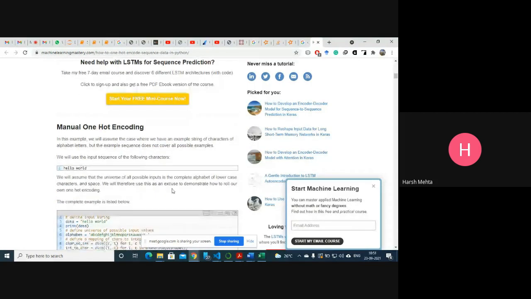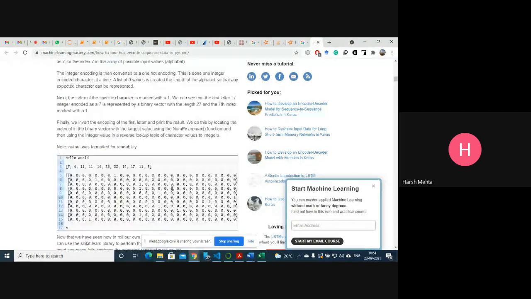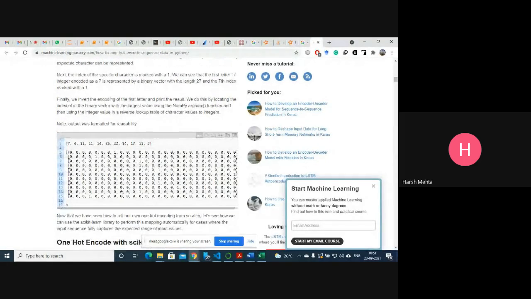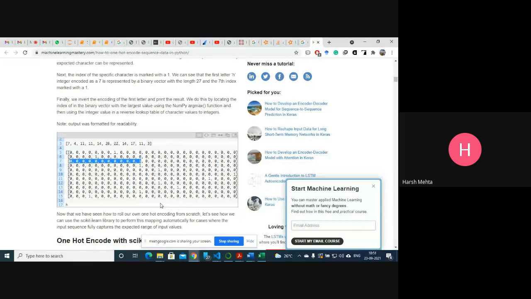So in short, instead of numbers, we assign the value 1. Now you see, how do you assign 1 in encoding here? First, 7. So 1, 2, 3, 4, 5, 6, 7, 8, because it starts with 0. That is why 1 here. 7 is present. Now 4. So 0, 1, 2, 3, 4. So 1 is present. That means this is 4. Then 11. So till you count 11, the 11th number is a 1. That means the 11th number. Okay, again 11.